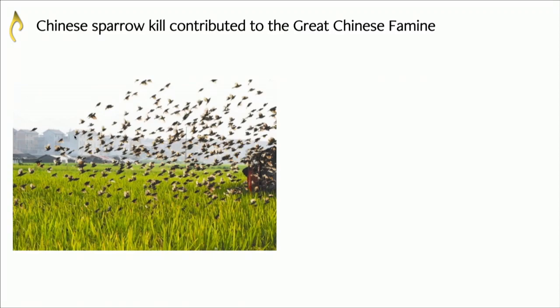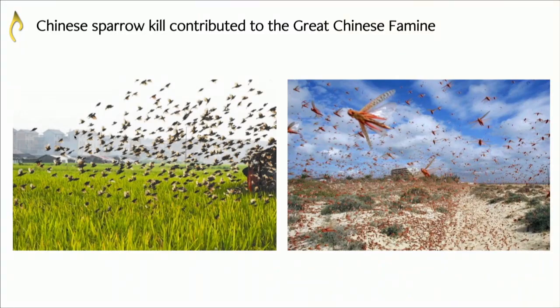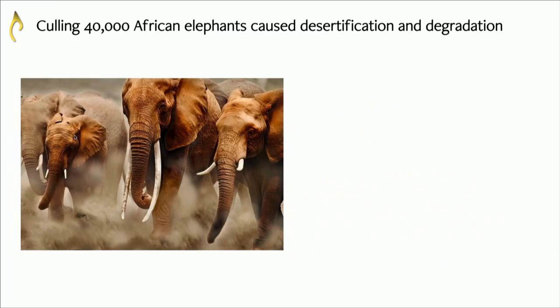The sparrows were widespread across the country, and they thought that they were consuming a lot of crops. Killing hundreds of millions of sparrows across the country actually simply reduced the top-down pressure on all the invertebrates, which then demolished all of the crops. Crop yields fell dramatically, and this is one of the major things that contributed to the Great Chinese Famine, killing over 30 million people. So, land management decisions gone wrong there, or at least ecosystem management decisions gone wrong.